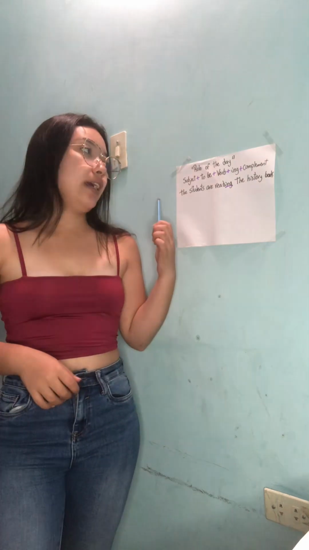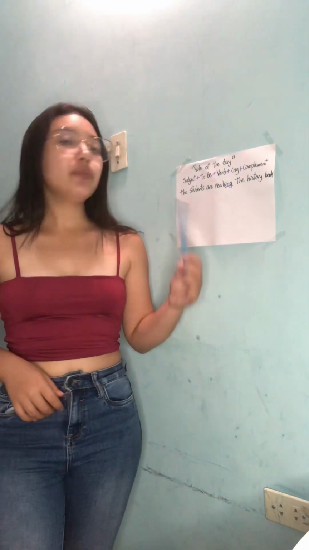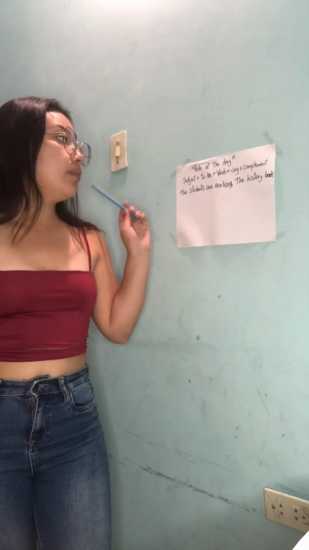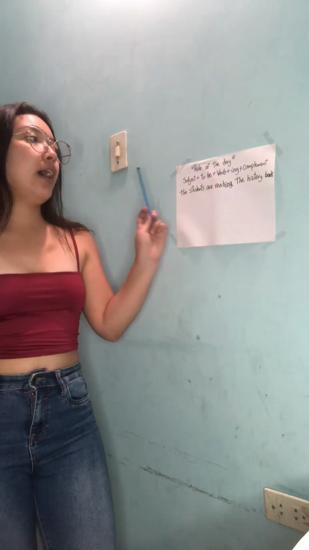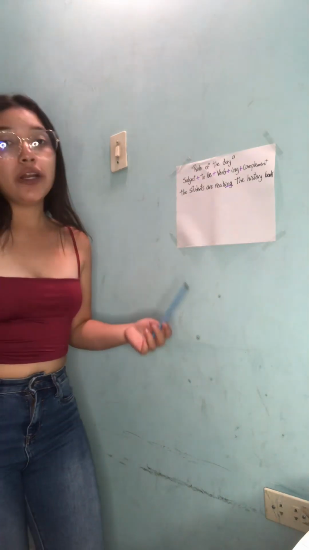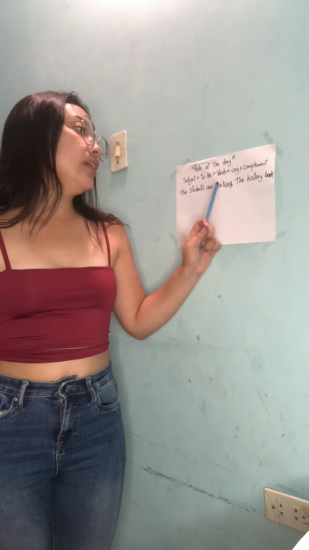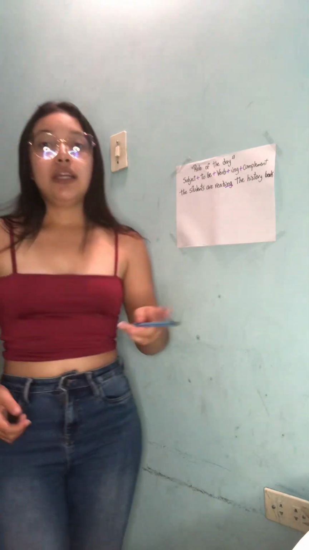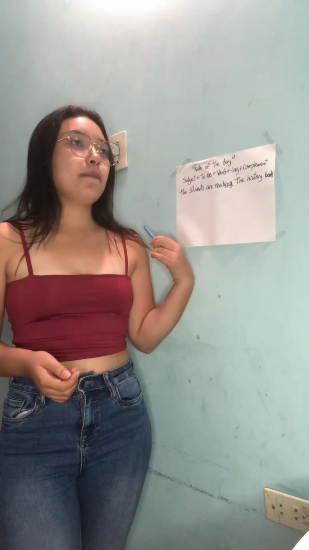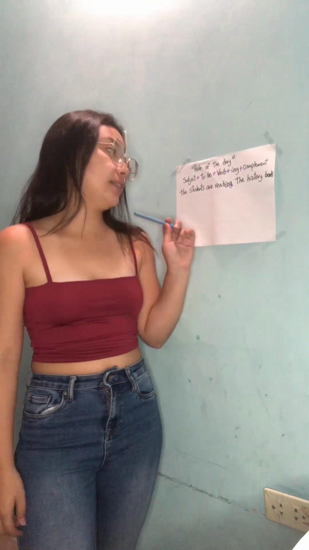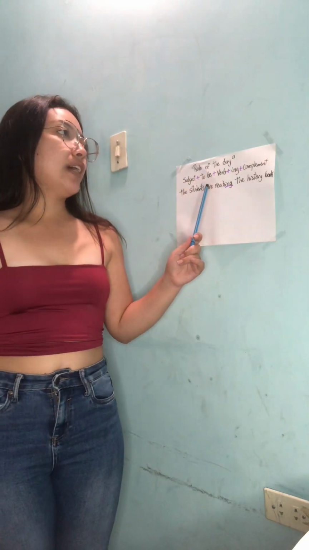And this is the grammatical form: subject plus to be plus verb plus ing and plus complement. And one example is the students are reading the history book. So in the cognitive code learning, we can as students say sentences like this, but in a real conversation or in a real context.